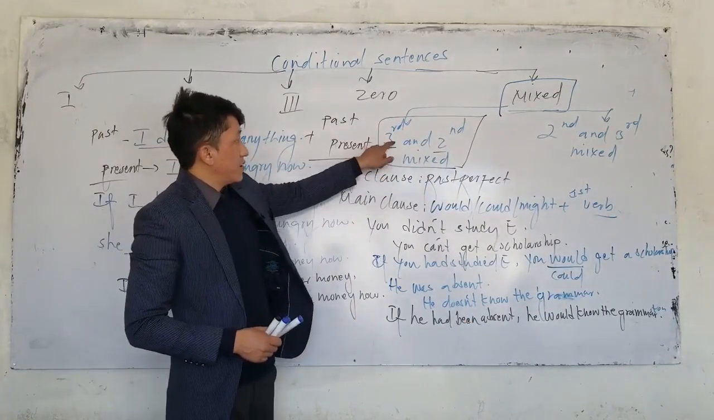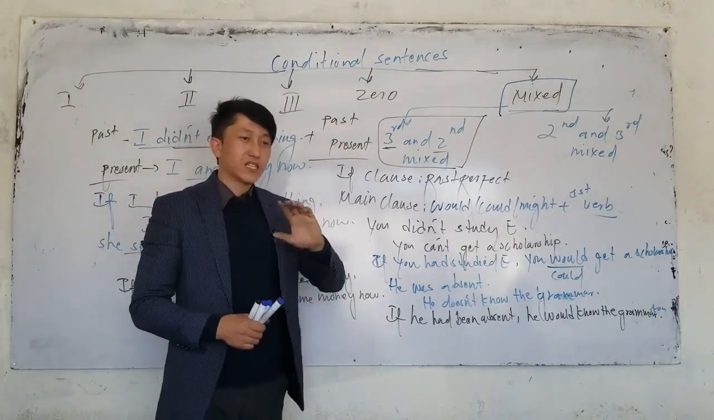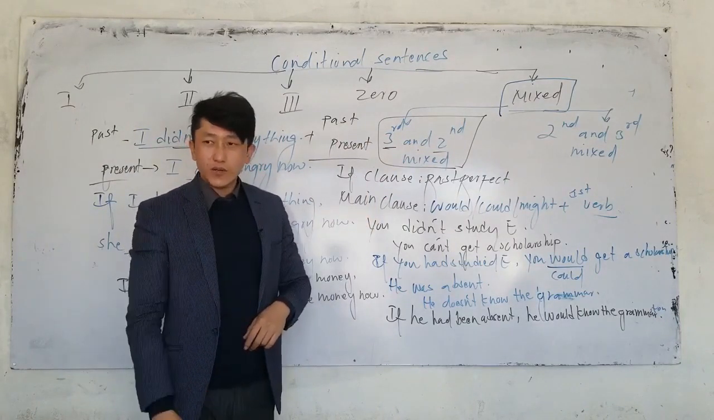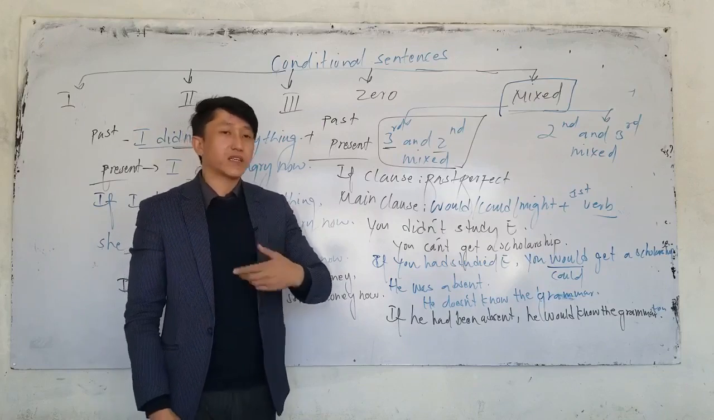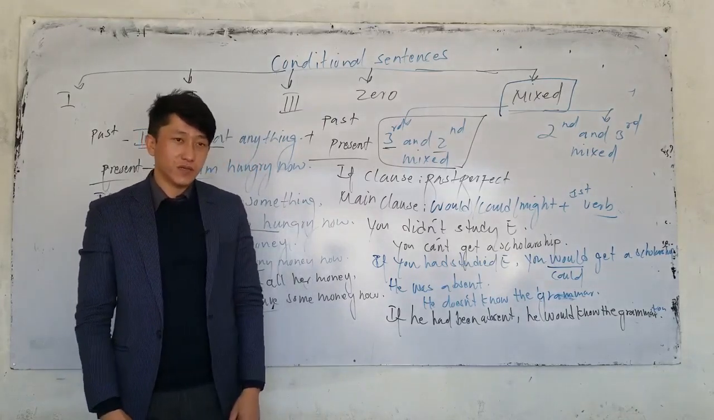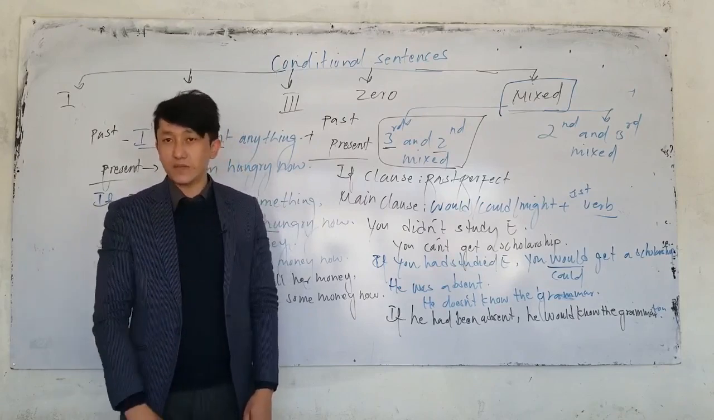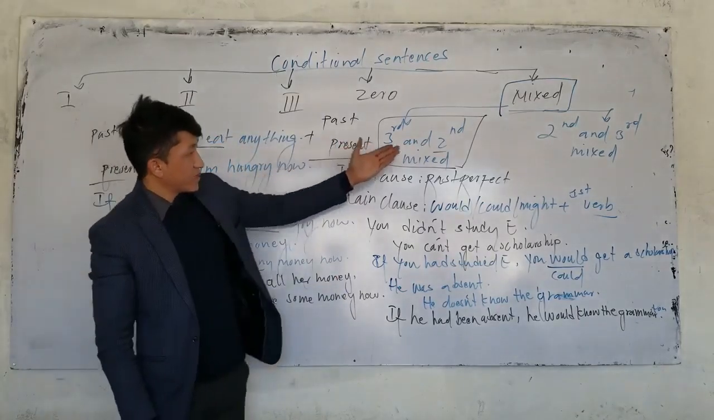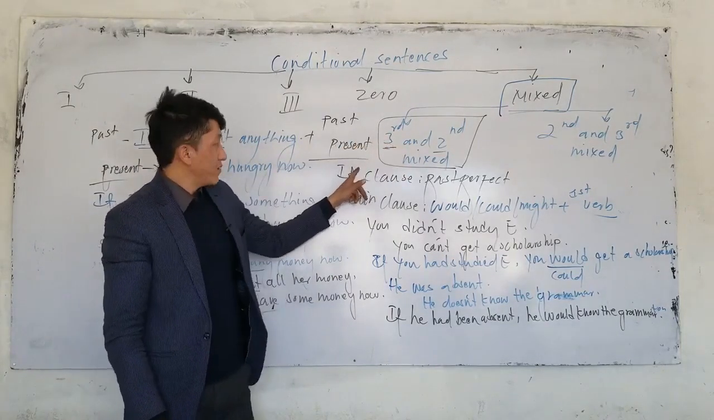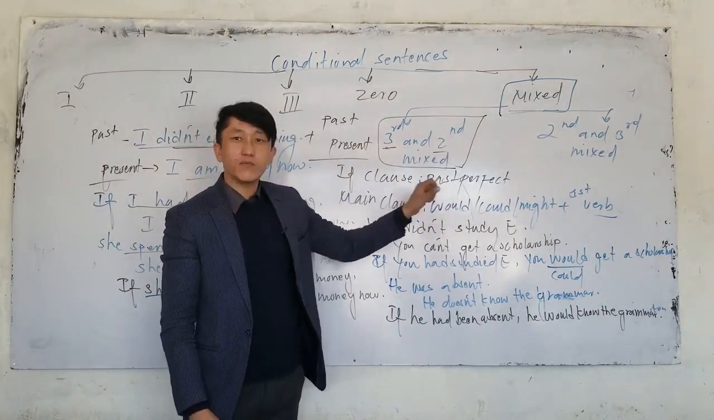Let me repeat again. In type third and second mixed, you mix past and present. It means a situation happened in the past, and the result is now. You did not do any homework, and I expel you from the class. You say, if I had done my homework, I wouldn't be expelled from the class. The if clause is from type 3, past perfect. The main clause is from type 2: would plus a verb, could plus a verb, or might plus a verb.